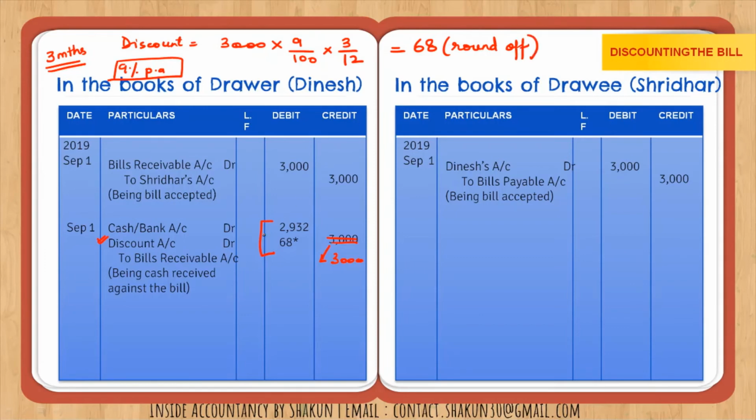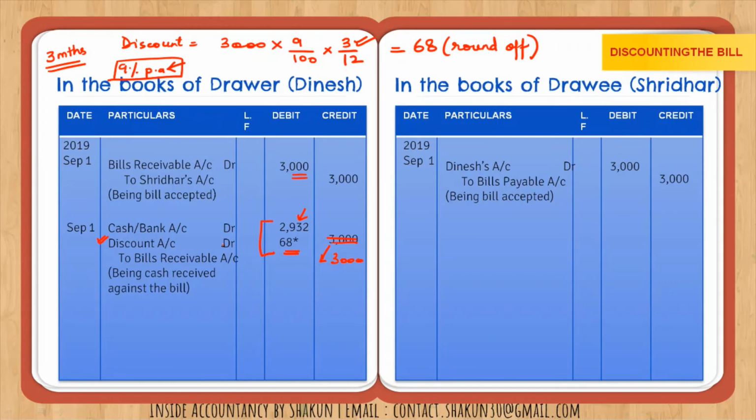So I have just rounded it off. 68 is the amount of discount, and from 3000 when you subtract 68 you get 2932, which is the amount which Dinesh has received from his bank. So this is the entry for discounting. Cash or bank is debited with the amount received, discount is debited with the amount of discount, and bills receivable is credited with the amount of bill that was originally made. Please note that whenever the percent per annum is given, you always have to multiply by the number of months. If you don't do that, your answer will be wrong and your entry will be wrong. You lose marks for this entry.